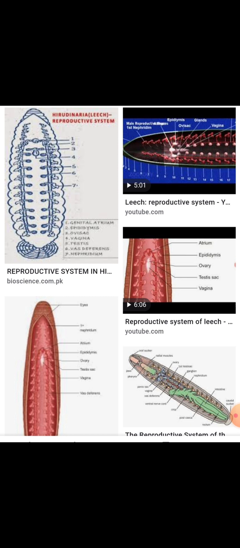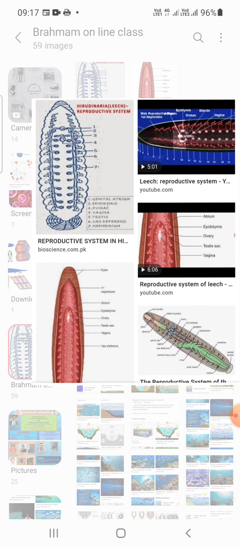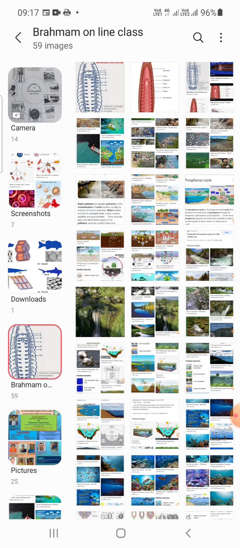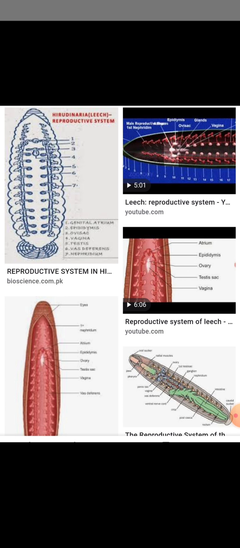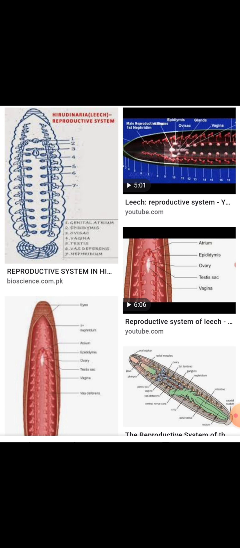Cocoon formation and development of a leech. Here you have to see the cocoon formation and development of a leech. The cocoon is a barrel shaped structure, and that structure is very important. So here you have to see this cocoon structure is in barrel shape.